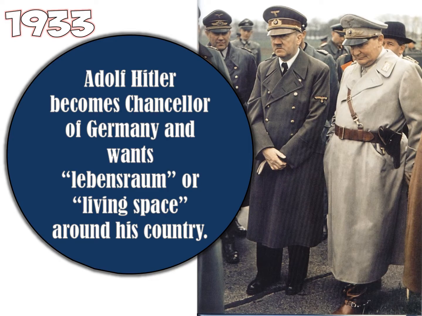Okay, so we're in 1933. Adolf Hitler becomes Chancellor of Germany. We talked about that in our last PowerPoint. And he wants Lebensraum, I hope I'm saying that right. Basically what that means in German is he wants more living space around his country, meaning he wants more territory, right? Since our very first chapter, the Byzantine Empire, more lands, more power, that's what it means to be a great ruler. And it's also that temptingness of, oh, I'm not allowed to have any lands because of the Treaty of Versailles. Now I really want more lands.